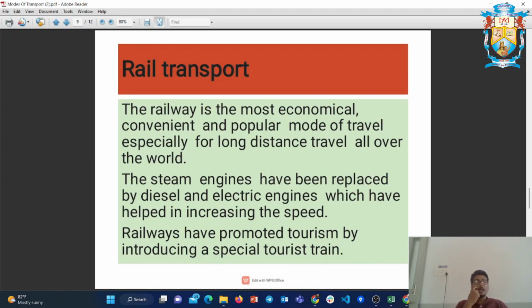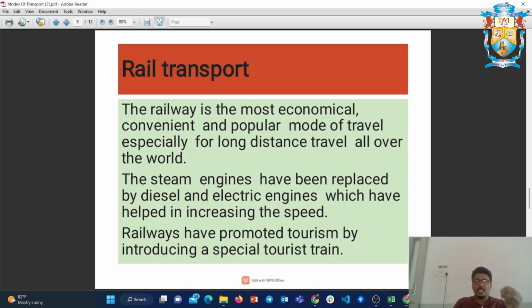Next we are talking about rail transportation, which comes under land transportation. The railway is the most economical, convenient and popular mode of travel. If you think about the money, road transportation is a little expensive, air transportation involves a huge expense, and even sea travel is a highly expensive way.